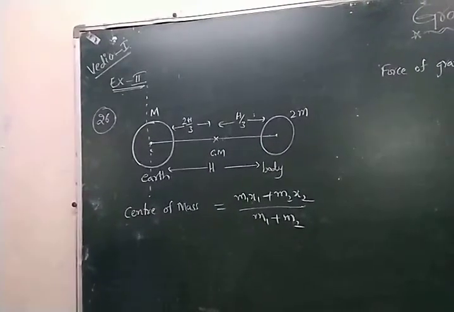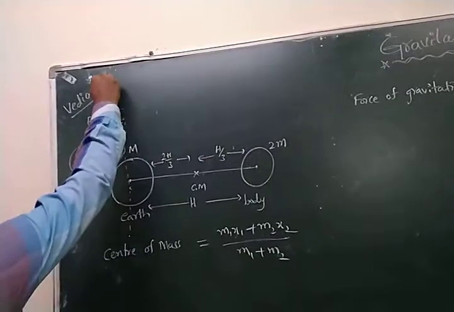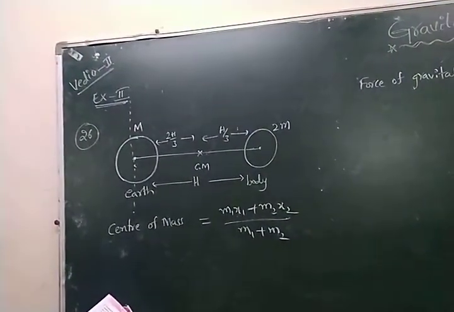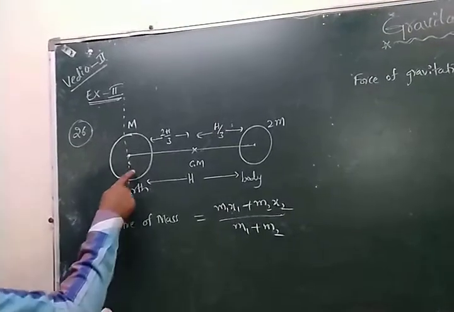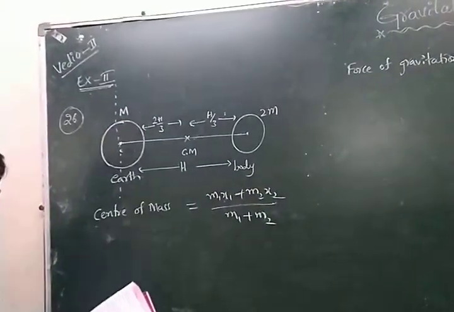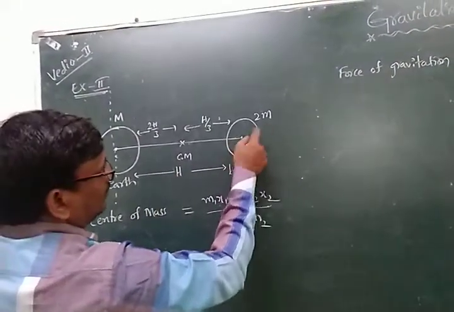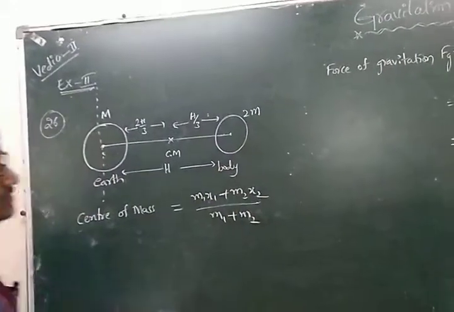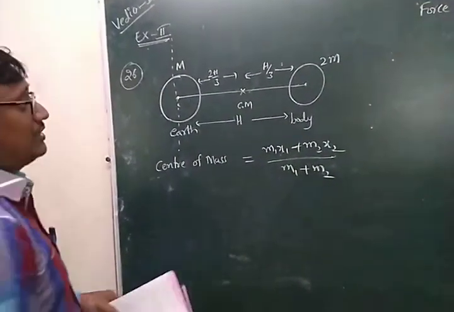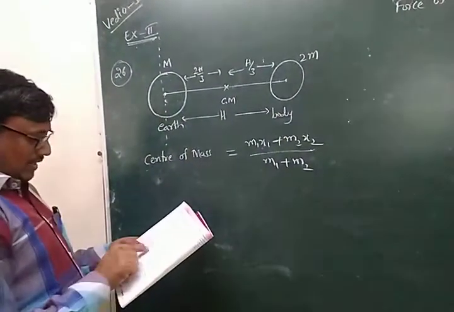Number 26. A small body of superheated material whose mass is twice the mass of the Earth. Consider the mass of Earth as capital M. And the distance h, where we consider another body, is 2M. It is very small compared to the size of the Earth.